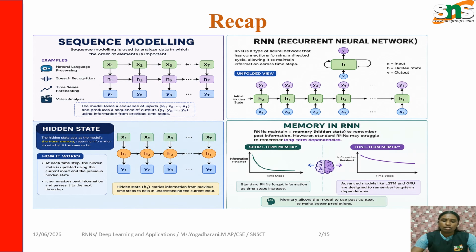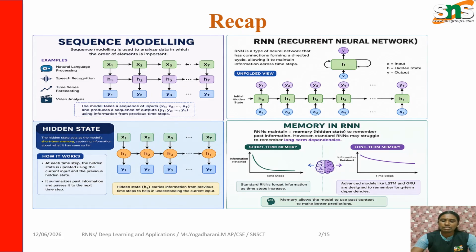So let us quickly revise what we already know. What is a neural network? A neural network consists of interconnected neurons that learn patterns from the data. In a feed-forward neural network, information moves in one direction. No memory is maintained here.